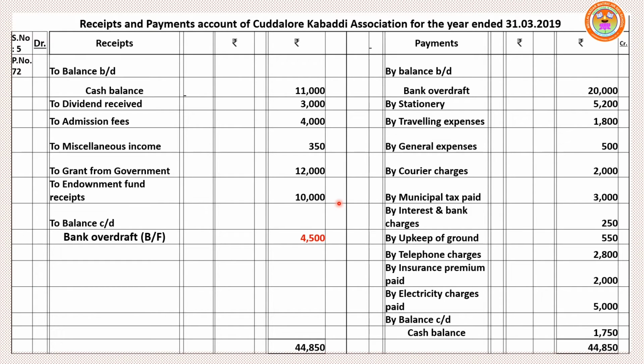So unfavorable balance, expenses or payments are more than the receipts. So take the difference between 44,850 minus 40,350 debit side total, so 4,500. Bank balance shows unfavorable, so that amount will be written as to balance CD, bank overdraft, balancing figure 4,500. Clear?